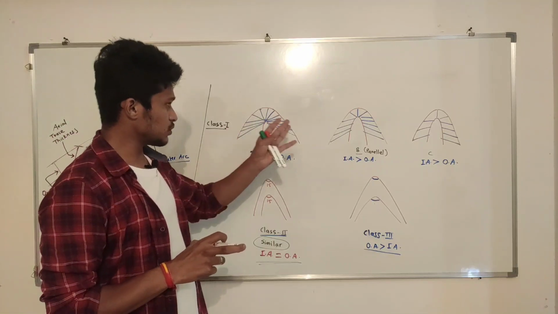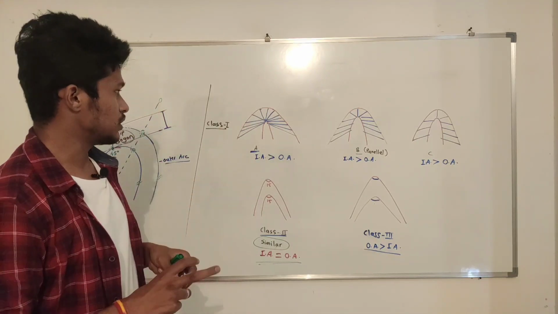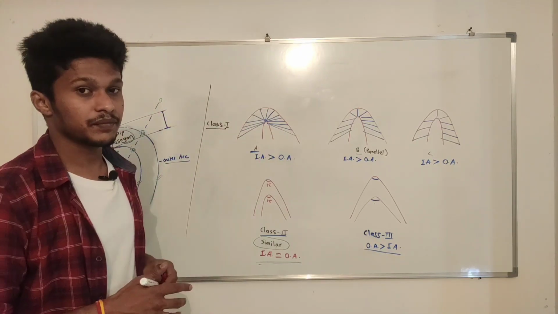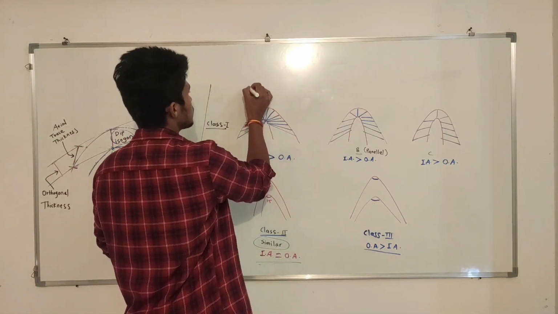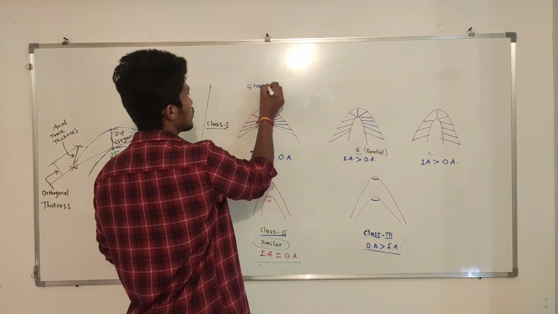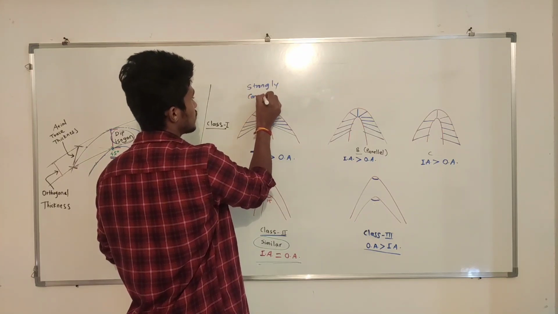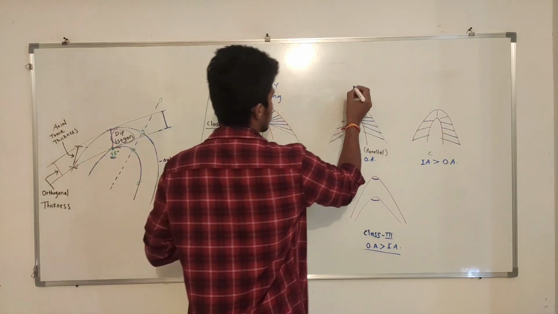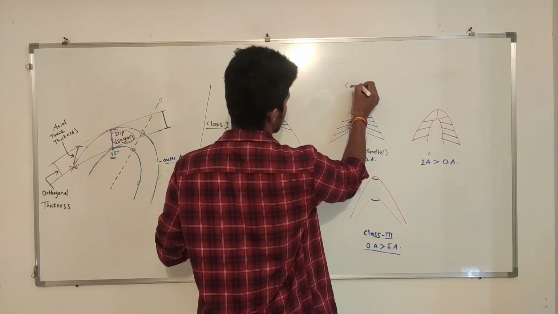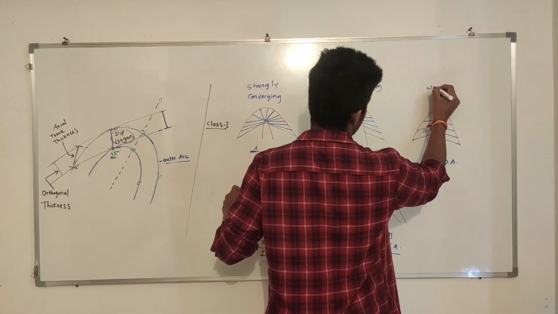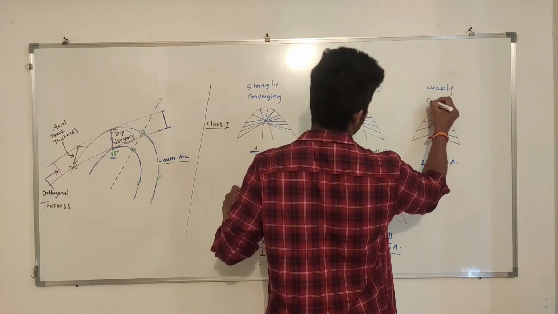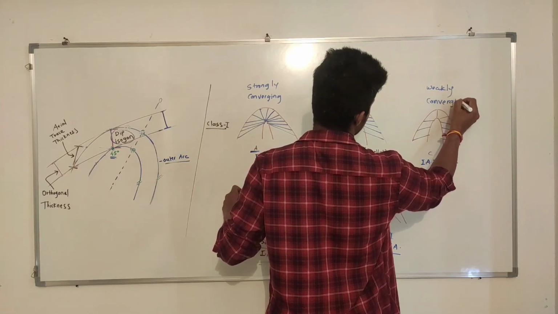You may get questions asking about the dip isogons also, which are converging and which are diverging. We have not yet gone to divergent. Now here strongly converging, this is converging, and this is weakly converging.